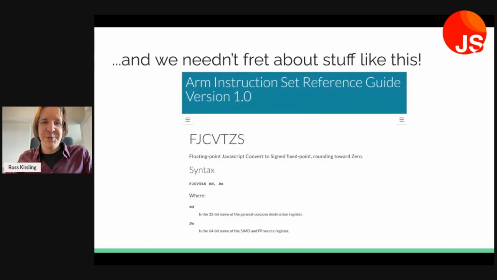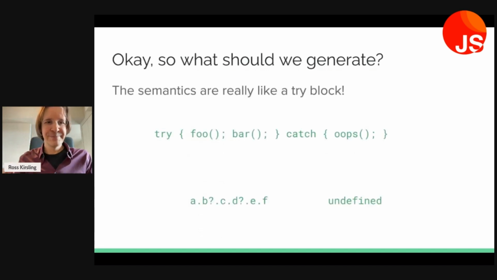And we don't need to worry about stuff like this very real ARM instruction, which is a floating point JavaScript convert to signed fixed point rounding towards 0. That might be very important when implementing certain areas of the backend, but we won't need to worry about that when we're just using bytecode.